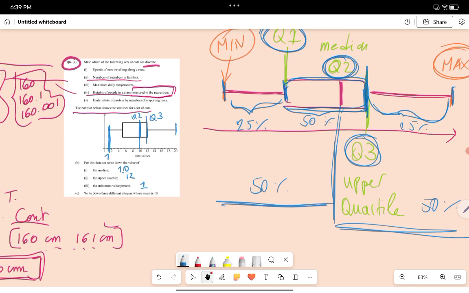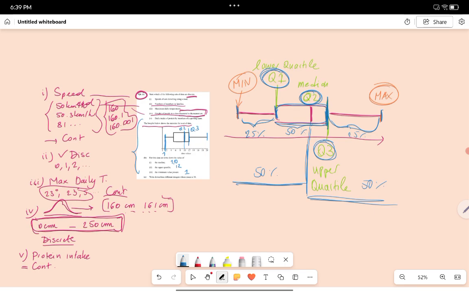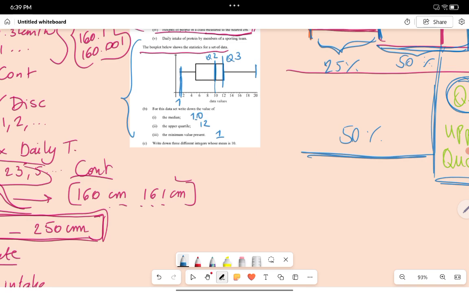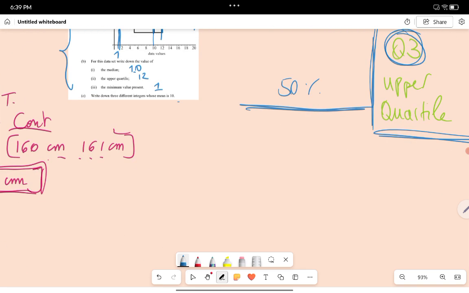Okay, great. So this is good to know about the box plot. This is what you need to know, so get familiar with it for the tests, and don't forget these values. And then lastly, write down 3 different integers whose mean is 10.